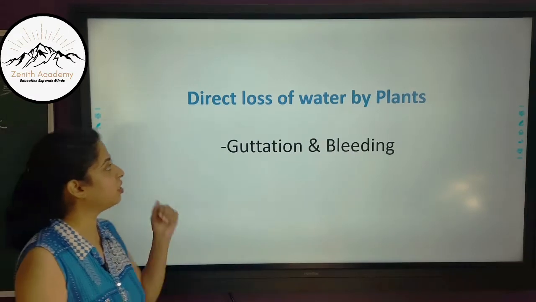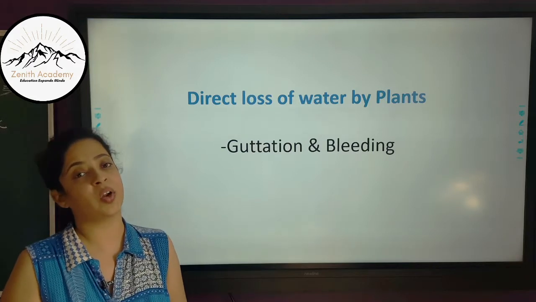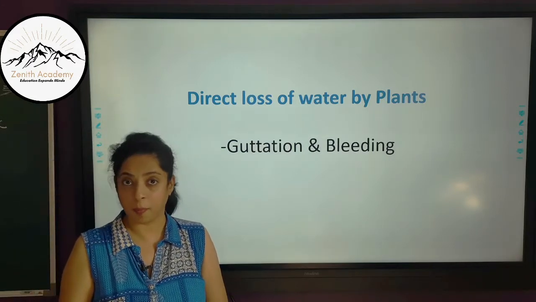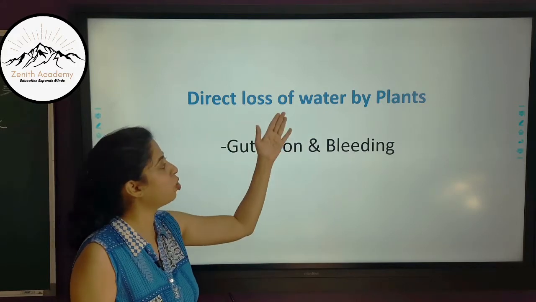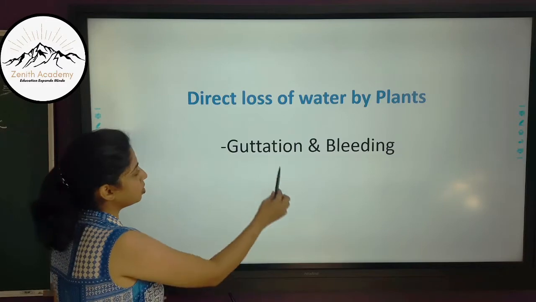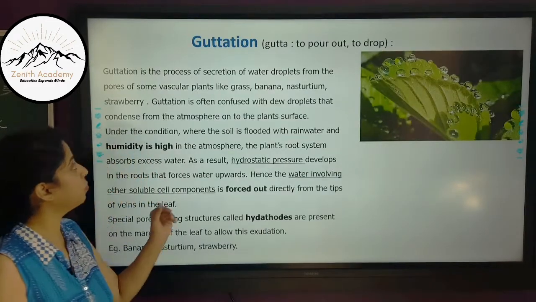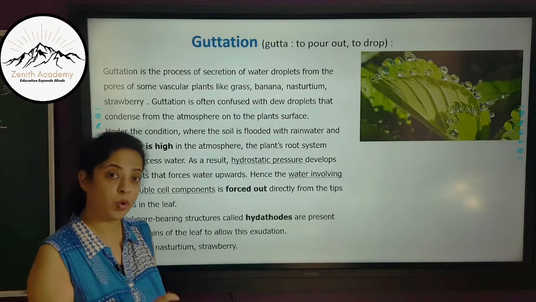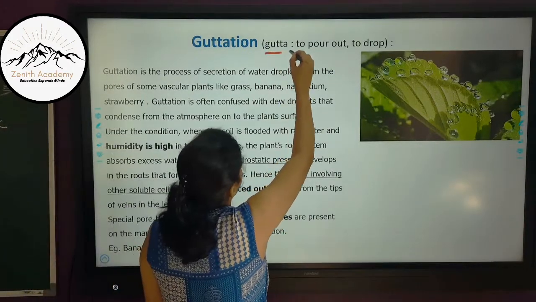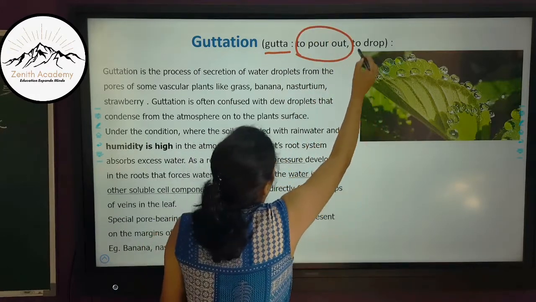Now we'll study the direct loss of water by plants. Right now we have studied in transpiration the loss of water in the form of water vapor. But now we'll study direct loss of water by plants in the liquid state. So two processes we will be studying, guttation and bleeding. The first process, guttation, is very important, so pay attention here. Gutta means to pour out, or to drop.